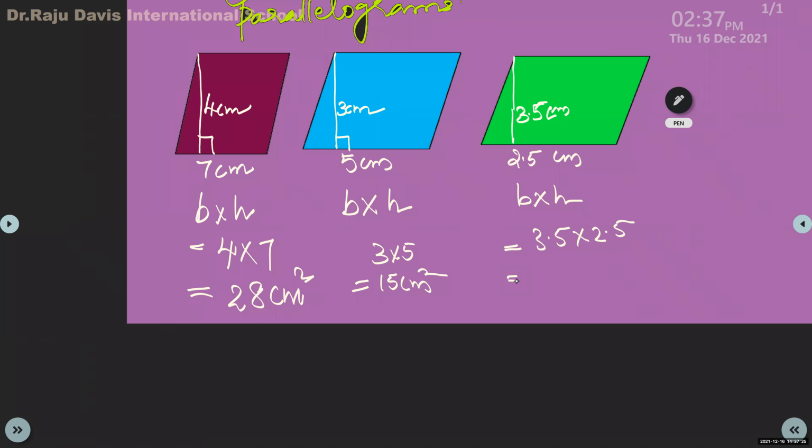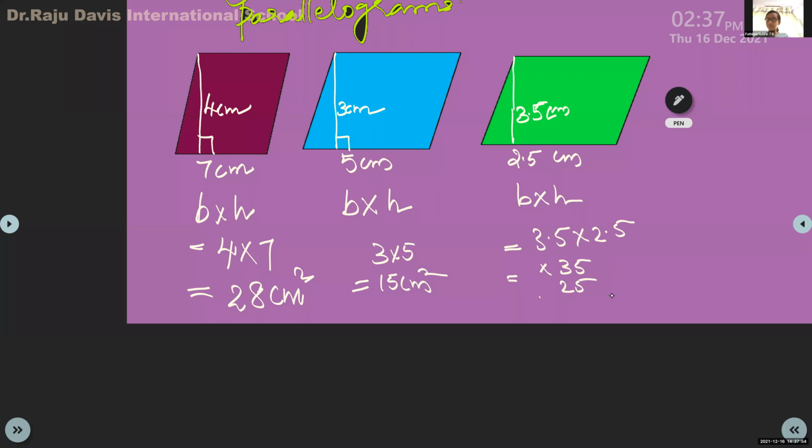6.25? How much is 2.5 into 3.5? How much is the answer? Multiply and tell me. 8.25? Is it 25? Multiply 35 into 25, children. 8.75.